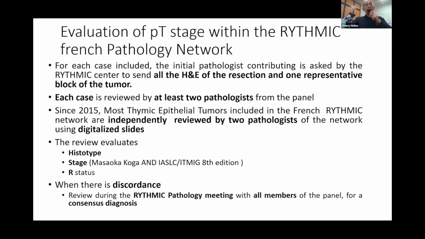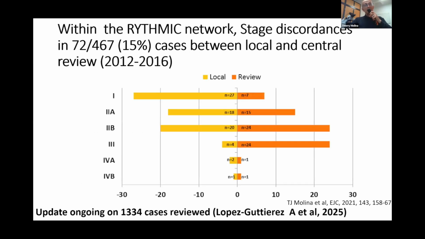In our French RYTHMIC network, we evaluated the pT stage because for each case included, the initial contributing pathologist is asked to send all the H&E slides of the resection, and each case is reviewed by at least 2 pathologists, and since 2015, independently by the reviewers using digitalized slides. And when there is discordance, we discuss with all members and we use the consensus diagnosis.